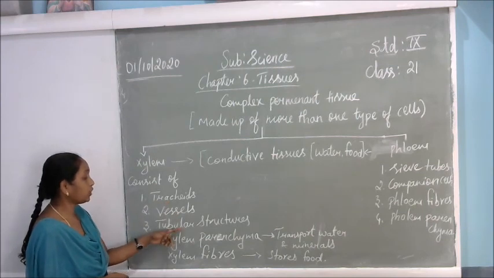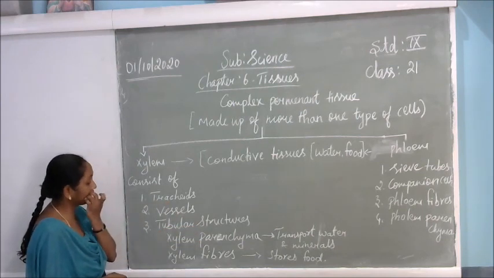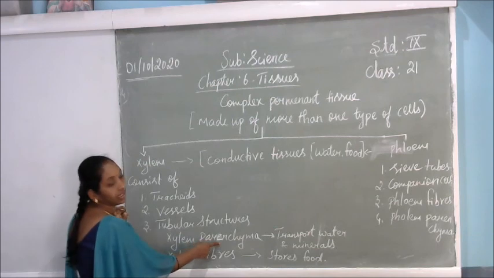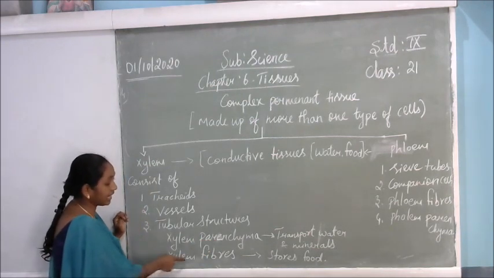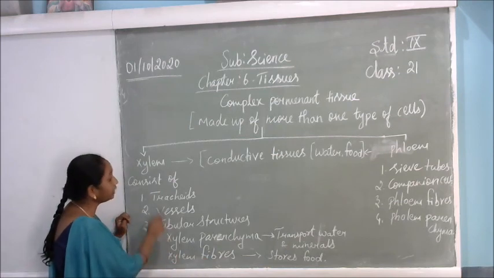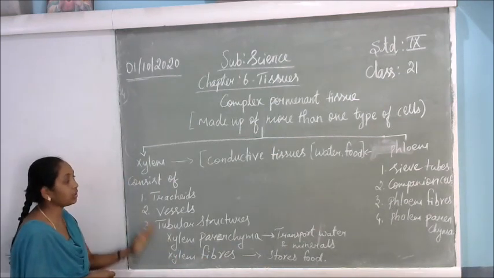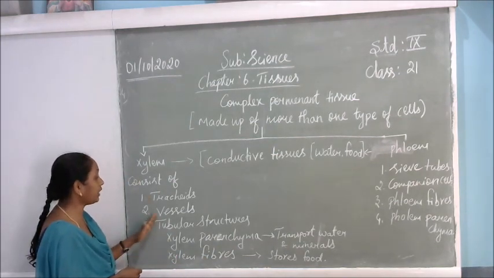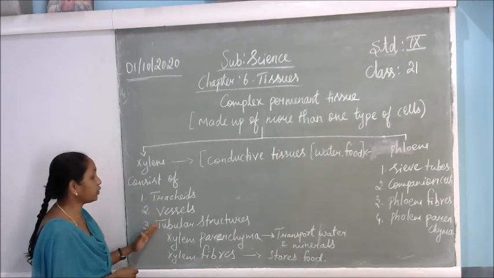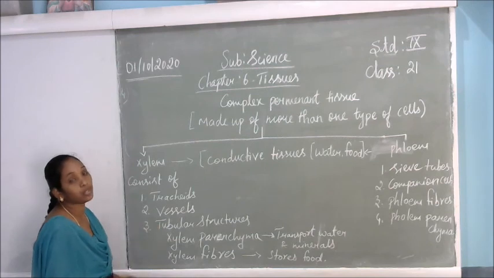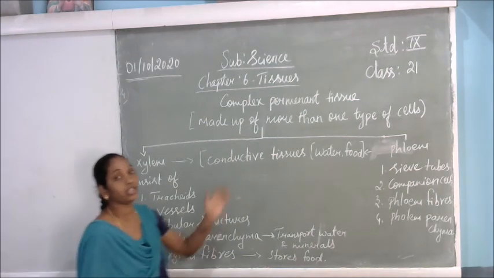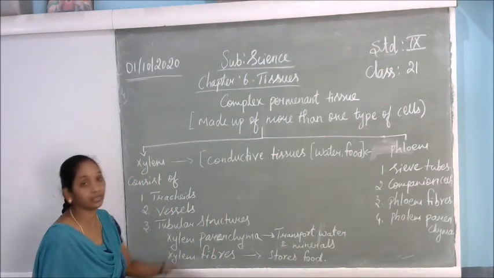Tracheids, vessels, tubular structures. What do tubular structures mean? Xylem parenchyma. Parenchyma is a living cell in the xylem, and then xylem fibers. So the xylem consists of these materials. Each one of the tracheids, vessels and tubular structures is very helpful to absorb the water, and it will be sent to the other parts of the plant.